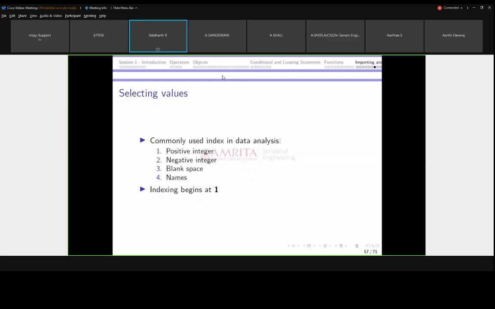Next, as a part of data manipulation, we want to select our values. The most commonly used indexing in data analysis in R programming has 4 different ways to select values from the data: positive integer, negative integer, blank space and names. Unlike C, the indexing here starts at 1, not 0. The first one is the first data. In C, the index normally starts at 0, right? But here indexing begins at 1.